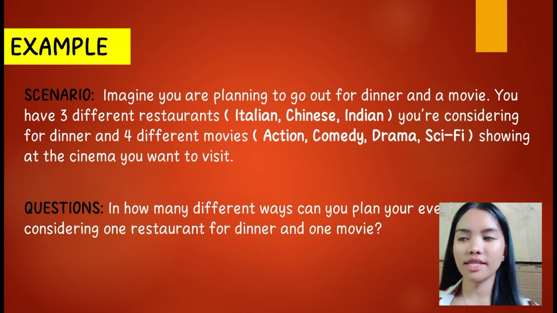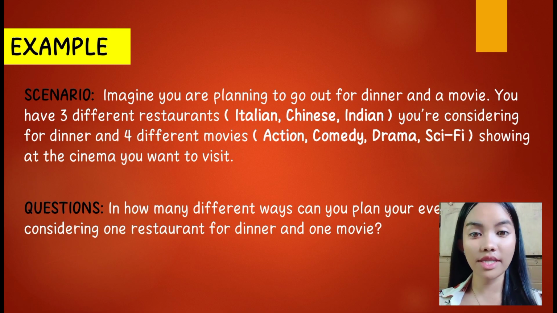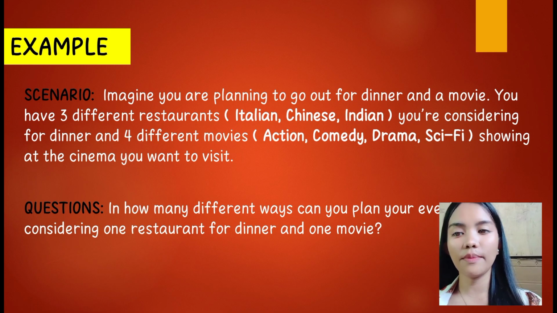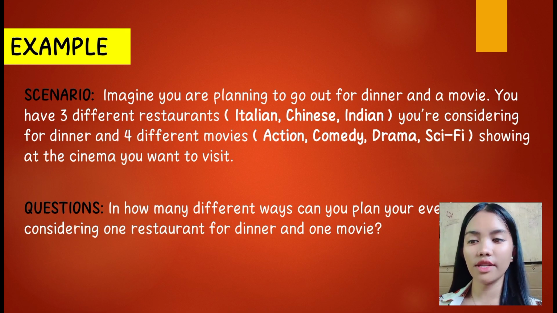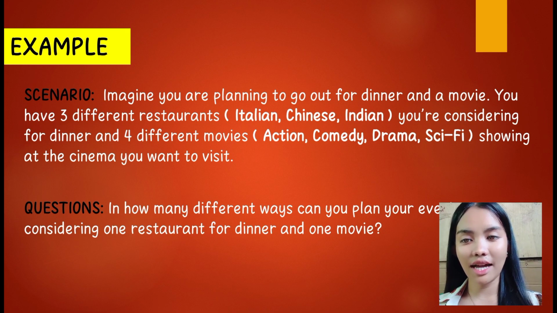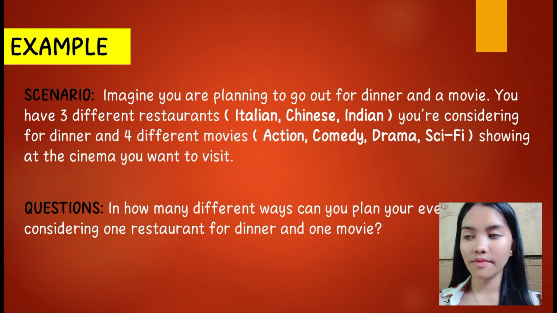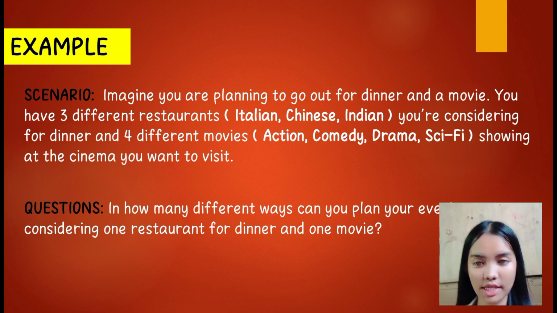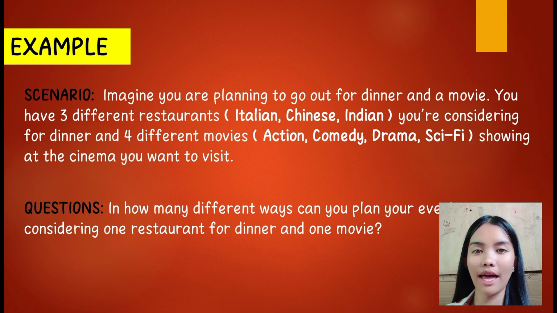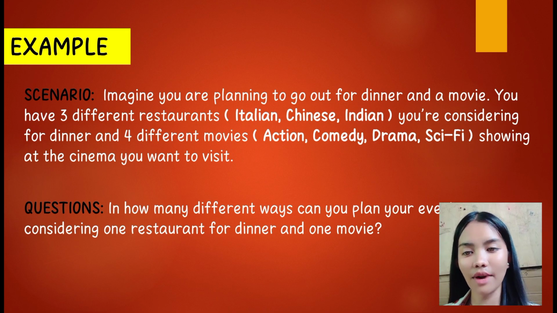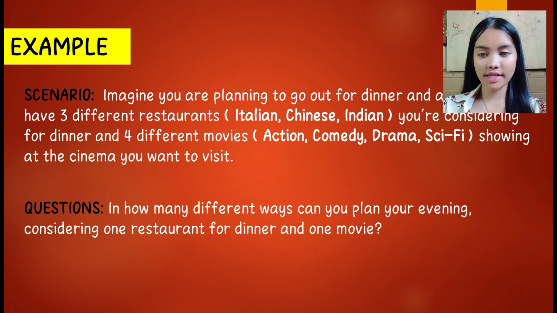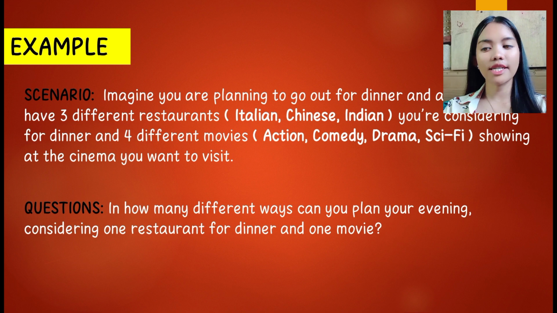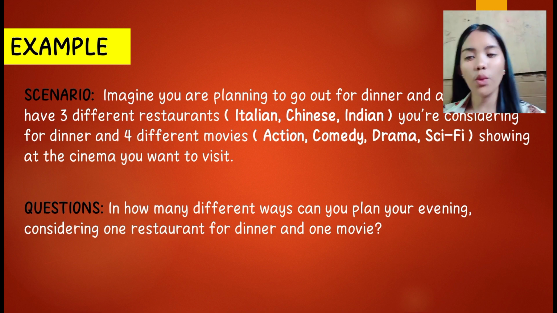So here's a sample scenario of the fundamental counting rule. Imagine you are planning to go out for dinner and a movie. You have 3 different restaurants: Italian, Chinese, and Indian, that you are considering for dinner, and 4 different movies: action, comedy, drama, and sci-fi, showing at the cinema you want to visit. Question: in how many different ways can you plan your evening, considering 1 restaurant for dinner and 1 movie?